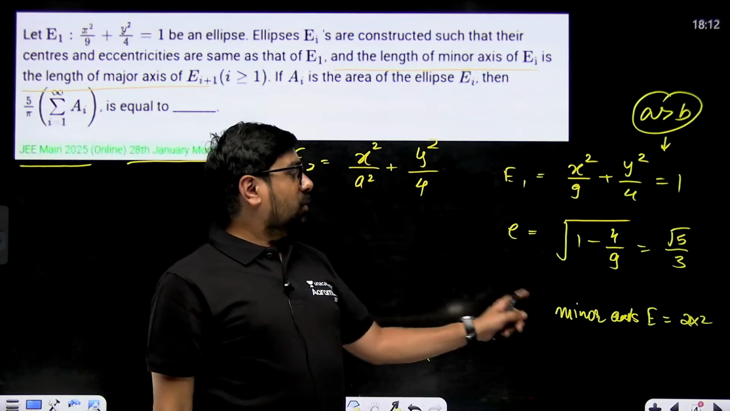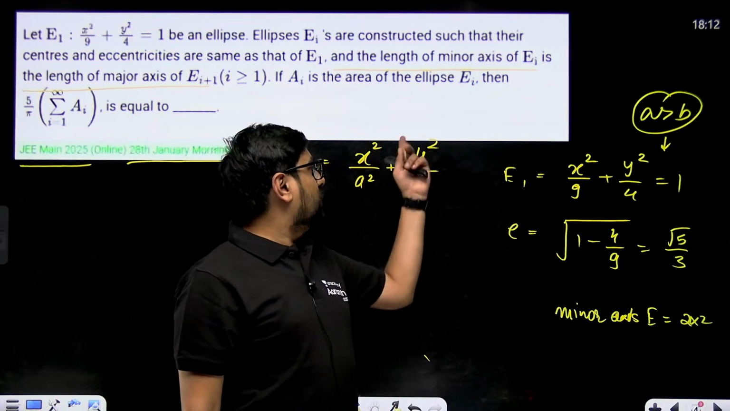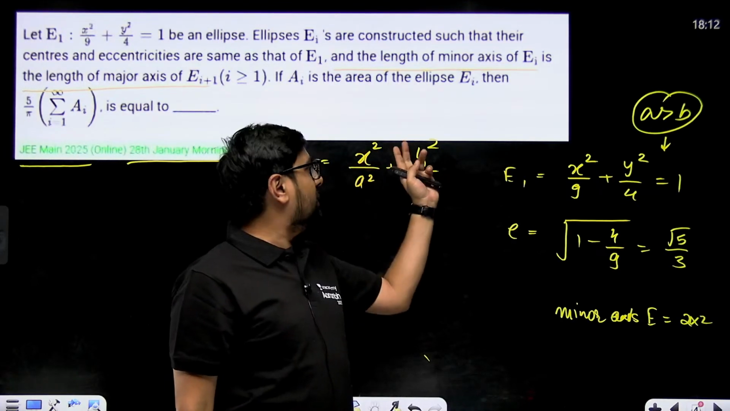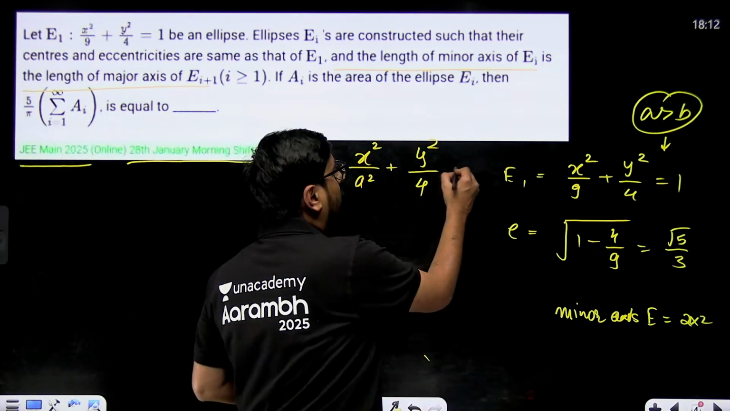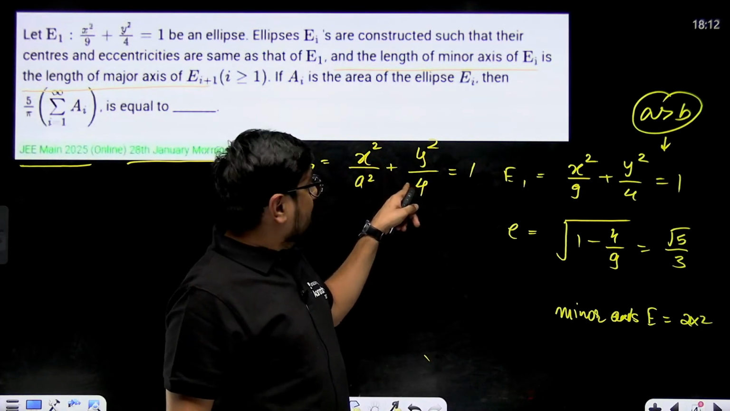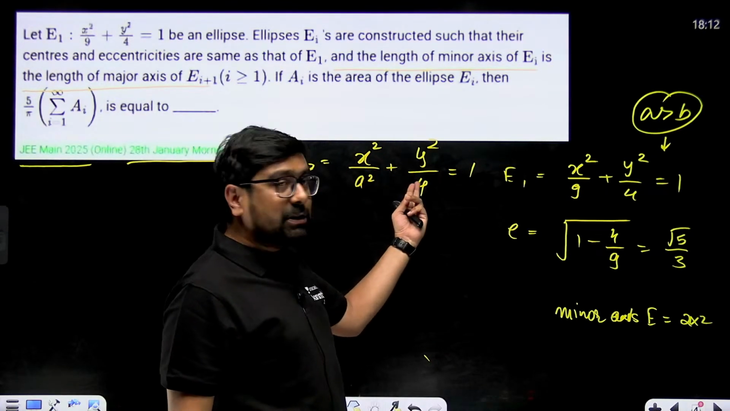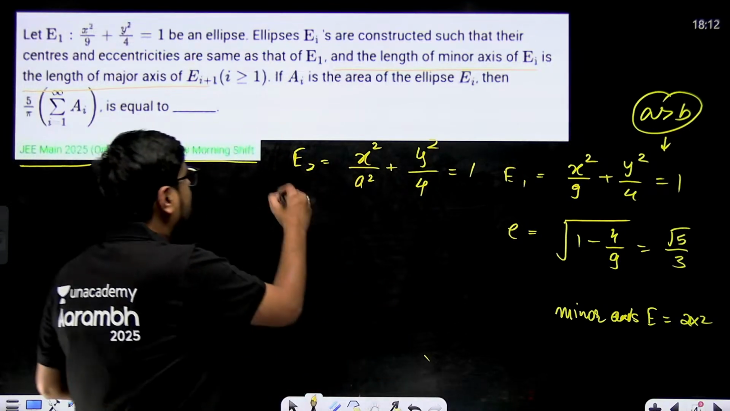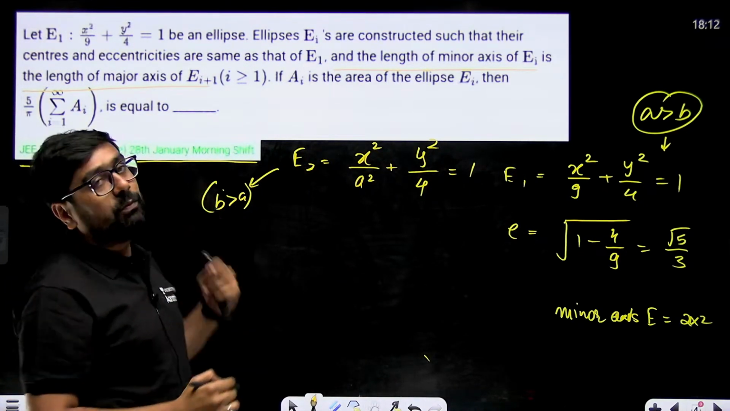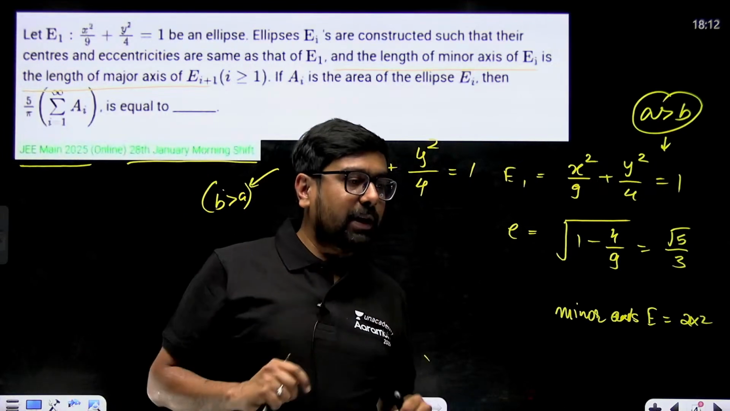That means b is equal to 2. Again, y square by 4. In E2, x square by some a square plus y square by 4 will be equal to 1. Then only we can say the length of major axis. This b square will be greater than a square, so b will be greater than a because this is going to be a vertical ellipse. I hope you are understanding my point.